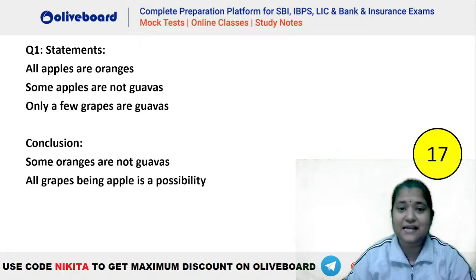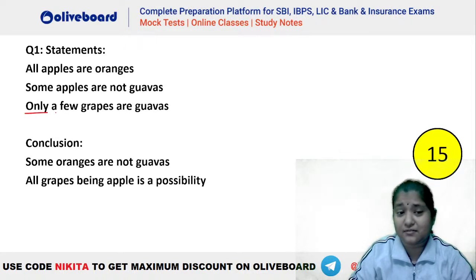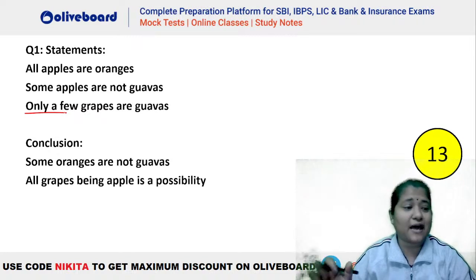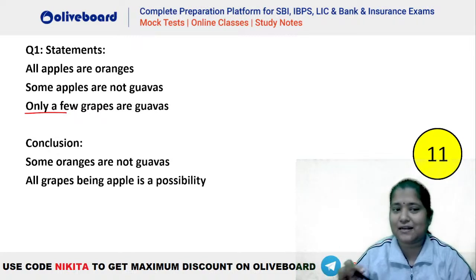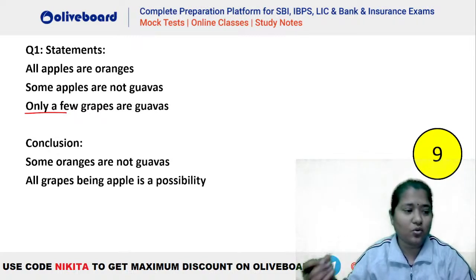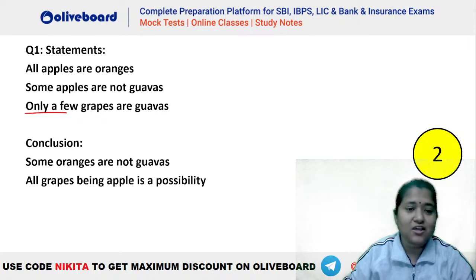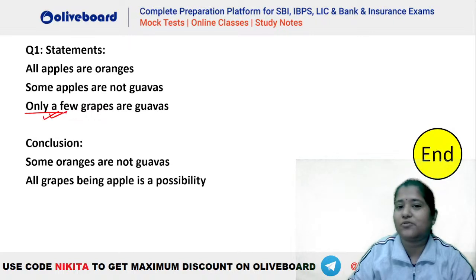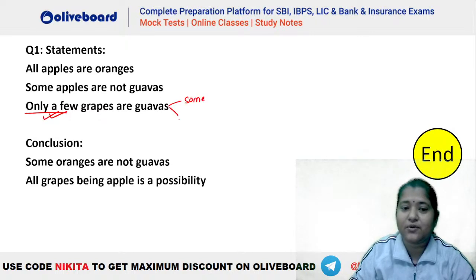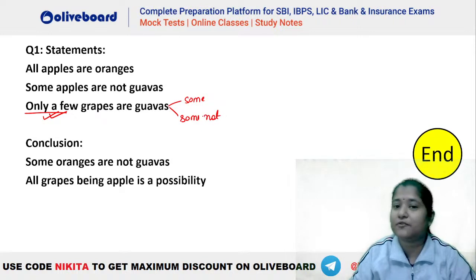So, okay, let's understand the meaning of only a few. Now, gone are the days where you had your all and some and no, right? Now you will find only a few, only some, those type of questions you will be finding in your examinations. So let's understand what is the meaning of only a few, guys. Only a few is a combination of some plus some not. So it is a compound statement, you can say, which comprises two different statements, that is some A are B and some A are not B. Both are included in here.